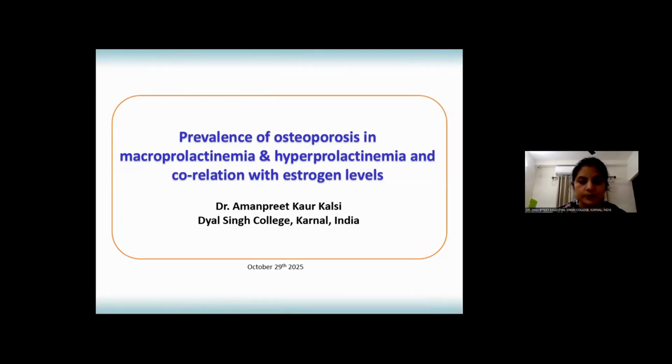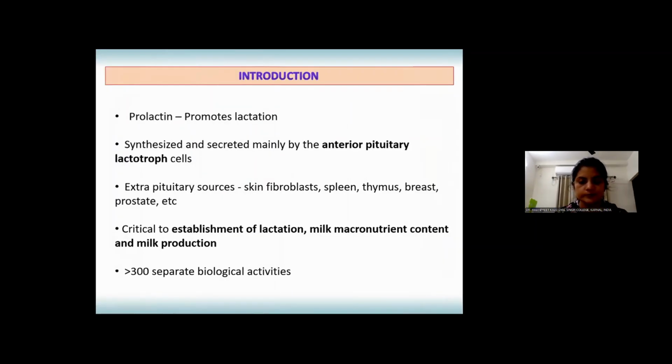My topic of presentation is prevalence of osteoporosis in macroprolactinemia and hyperprolactinemia and correlation with estrogen levels. Prolactin is a hormone to promote lactation, which is synthesized and secreted mainly by the anterior pituitary lactotroph cells.